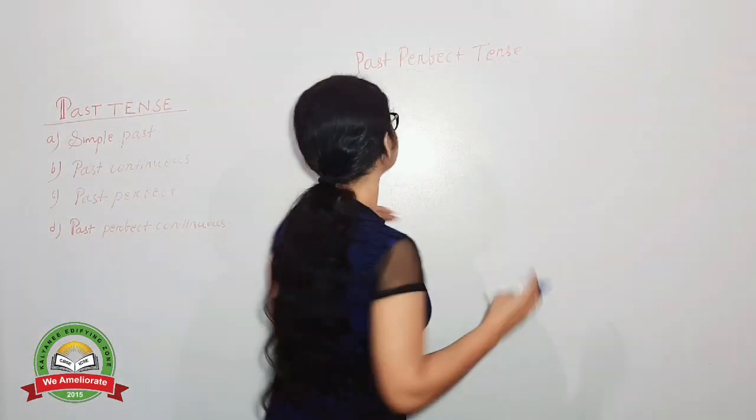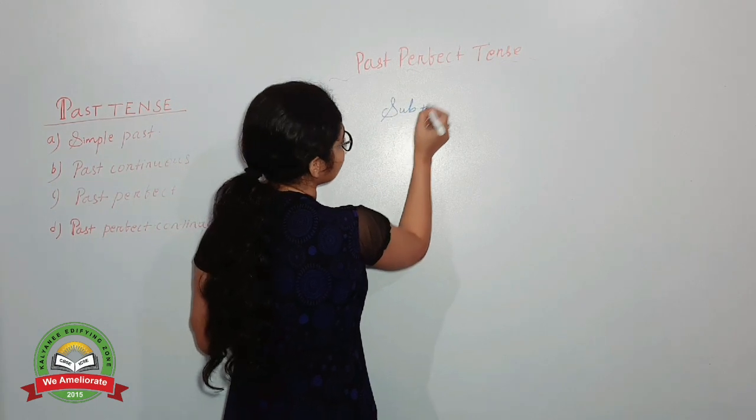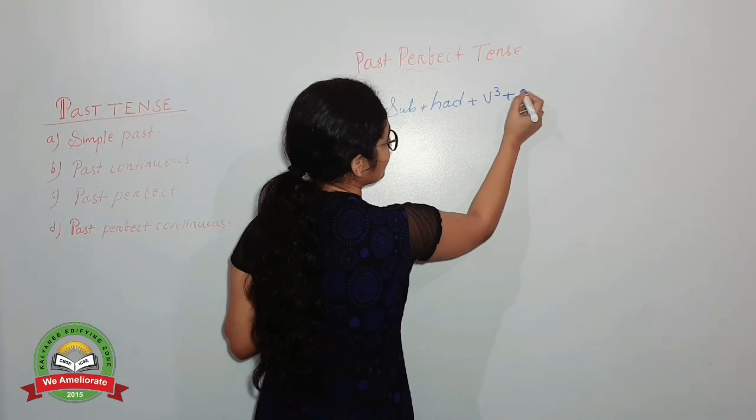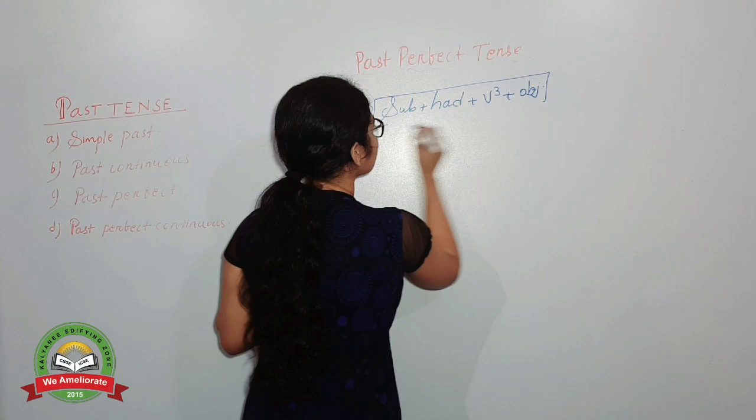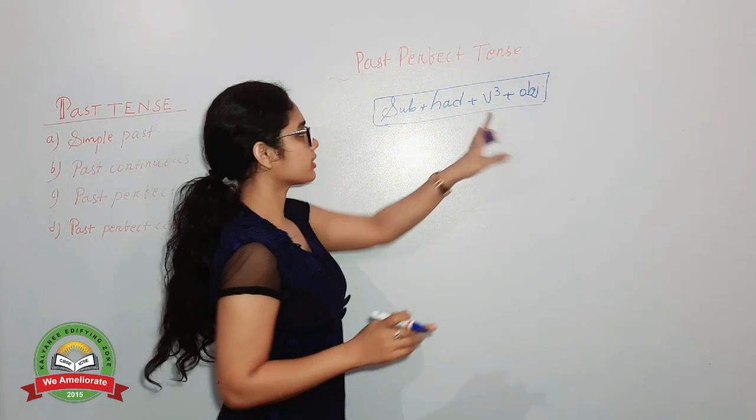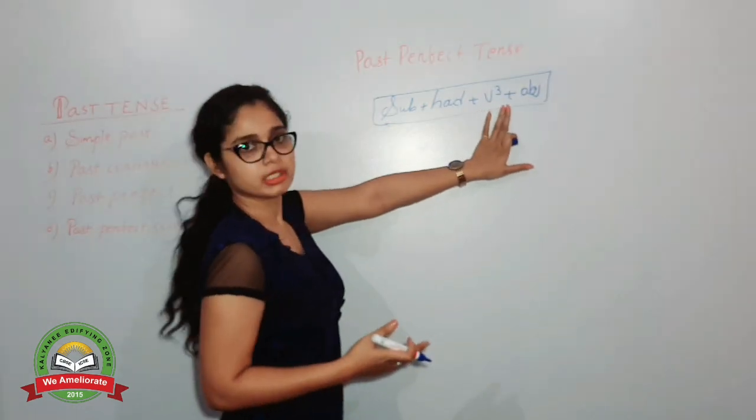So I am gonna write: subject, had, verb 3, object. Clear? This is the past participle form of the verb have, and this is the past participle form of all the verbs, that is verb 3, right?